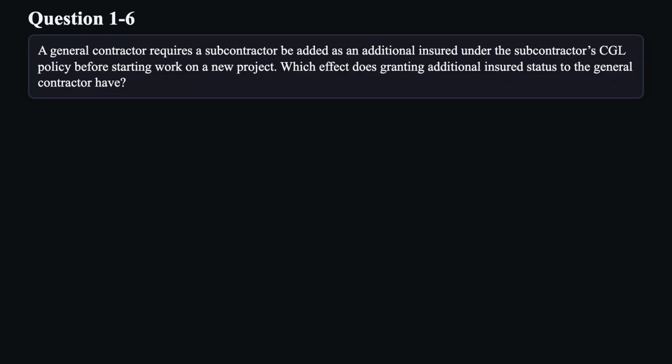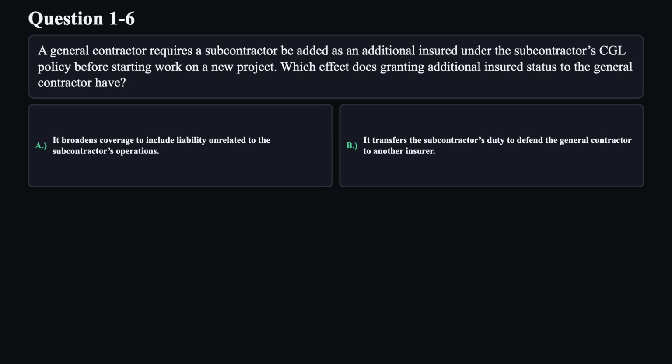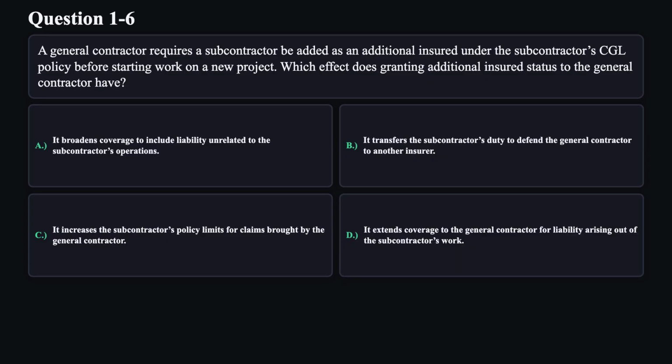Question 6. A general contractor requires a subcontractor be added as an additional insured under the subcontractor's CGL policy before starting work on a new project. Which effect does granting additional insured status to the general contractor have? A. It broadens coverage to include liability unrelated to the subcontractor's operations. B. It transfers the subcontractor's duty to defend the general contractor to another insurer. C. It increases the subcontractor's policy limits for claims brought by the general contractor. D. It extends coverage to the general contractor for liability arising out of the subcontractor's work.